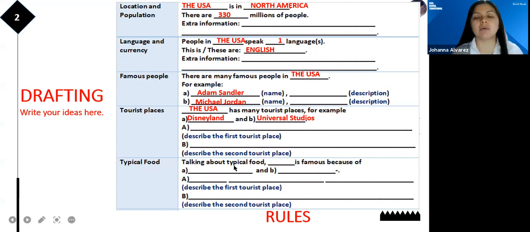Typical food. Talking about typical food, the USA is famous because of barbecues and hamburgers, right? Remember that you are going to describe also. You have to describe, yes? And to finish, we have the rules. Okay, the rules, remember that you must use have to and must, okay? So this is your drafting. This is your drafting. Let's continue with the next part.